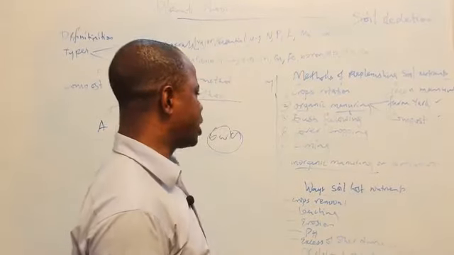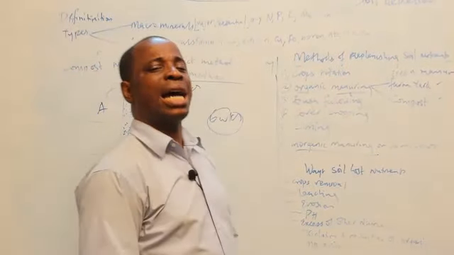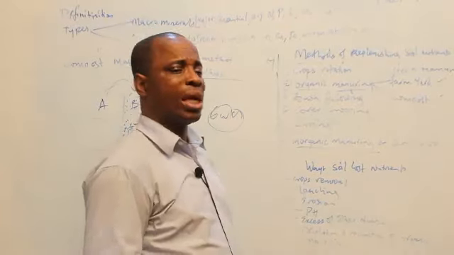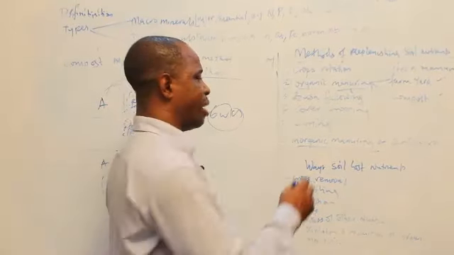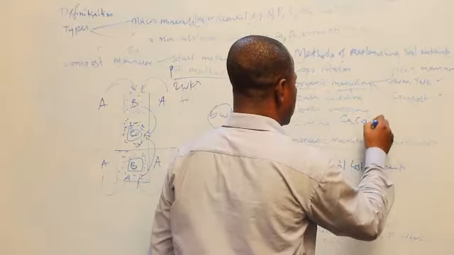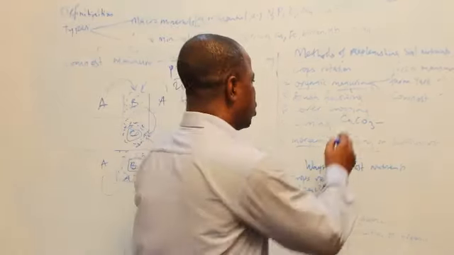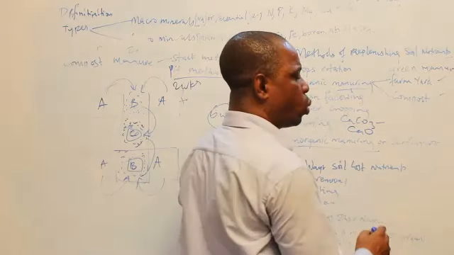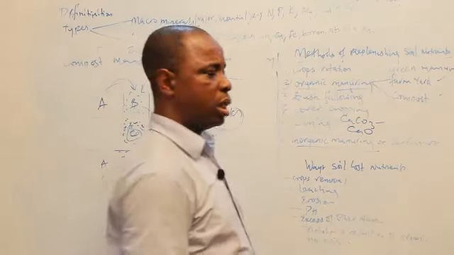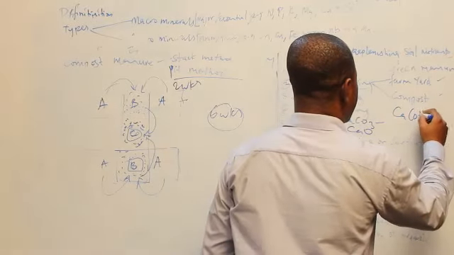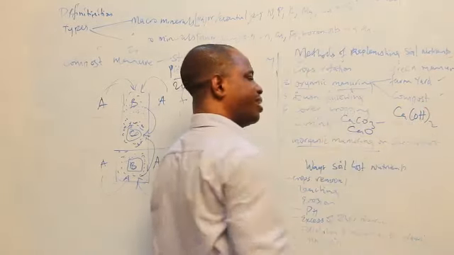The last one is liming. Liming is applying lime to the farmland to reduce soil acidity. There are about three or four types of lime. We have calcium carbonate, called limestone. You can add it to the soil, it will neutralize soil acidity. We have calcium oxide, called quicklime. You can add it to the soil, it neutralizes soil acidity. We have calcium hydroxide, called slaked lime.